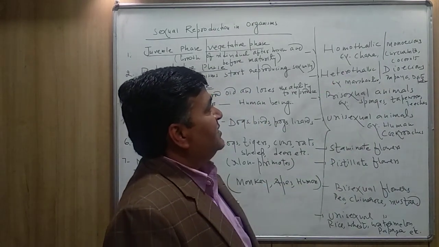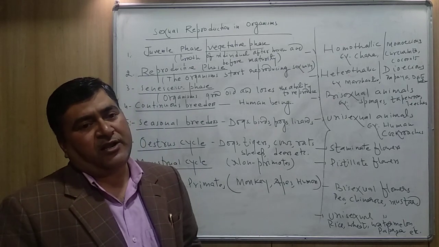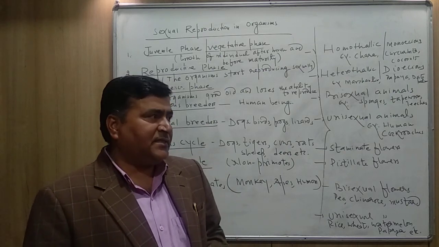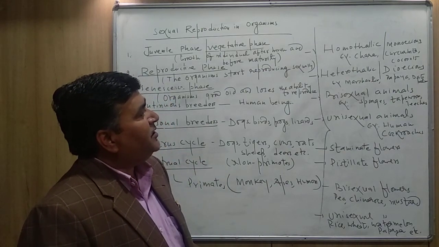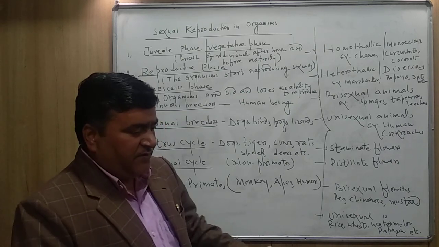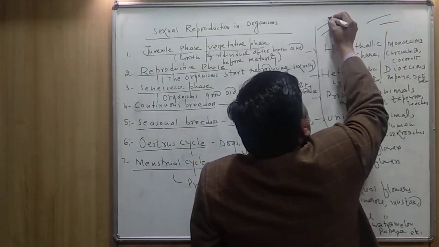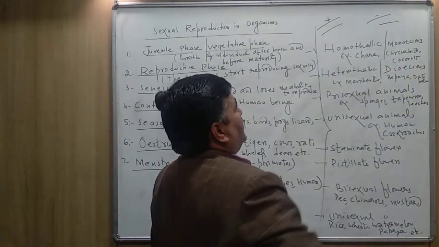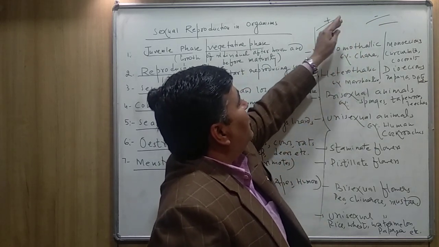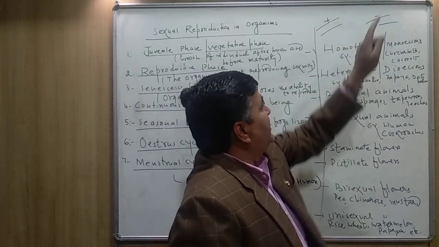In the case of fungus, we use the term heterothallic condition. Actually, this term heterothallic condition was given by a scientist. His name was Blakeslee, and he used this term for some of the fungus like Rhizopus, in which the male and female, both the mycelium were separated, plus and minus strain. Heterothallic means both the thallus, both the body, they are different to each other. One thallus acts as the male, I have denoted here positive sign, and one is the negative sign.